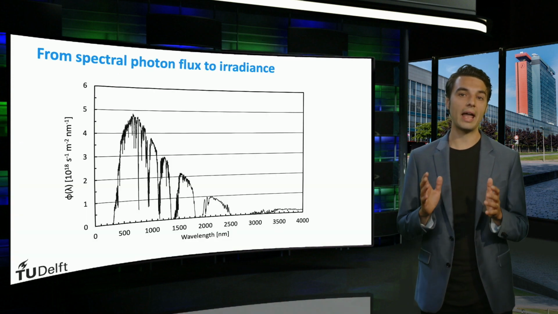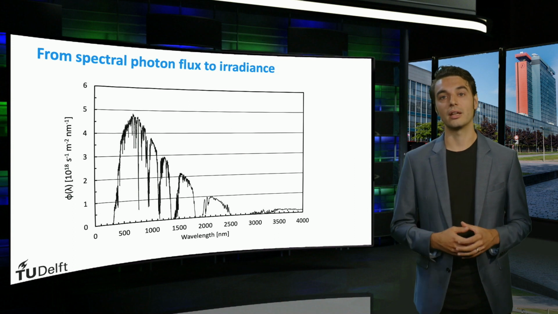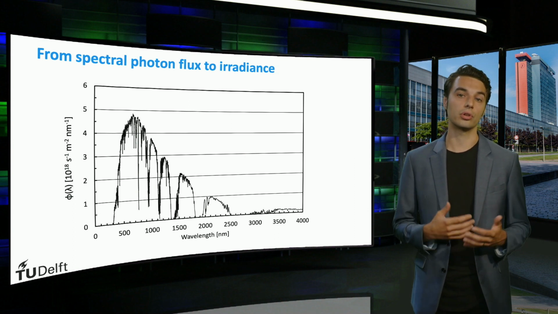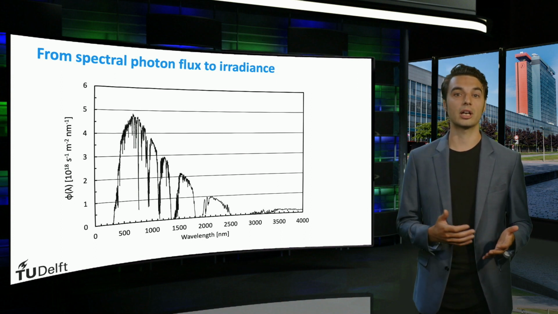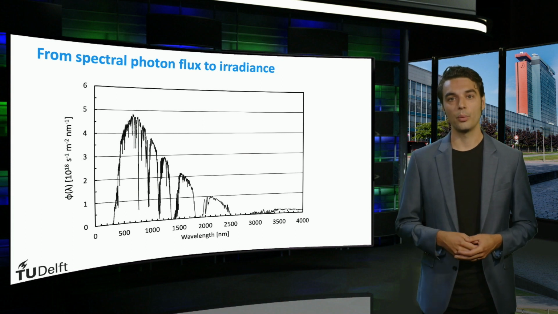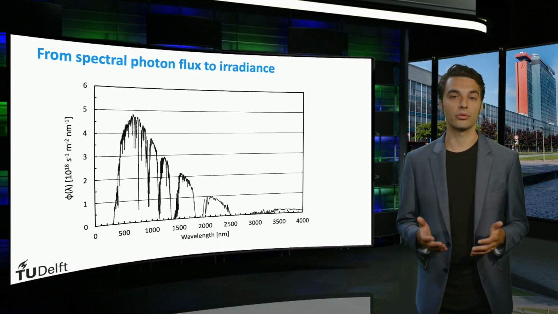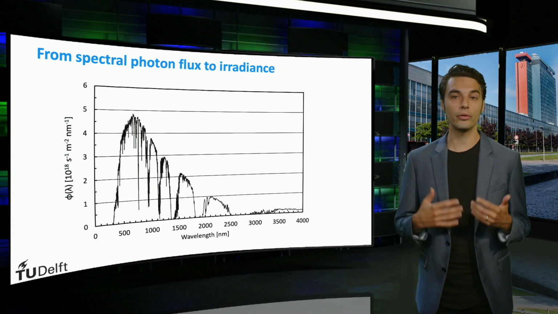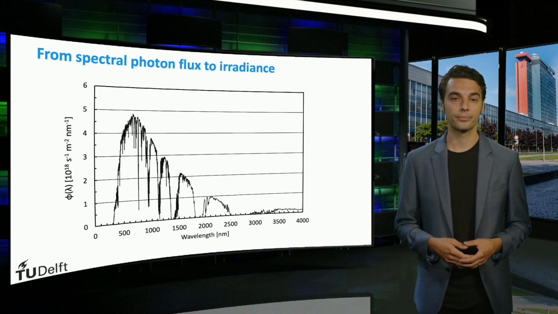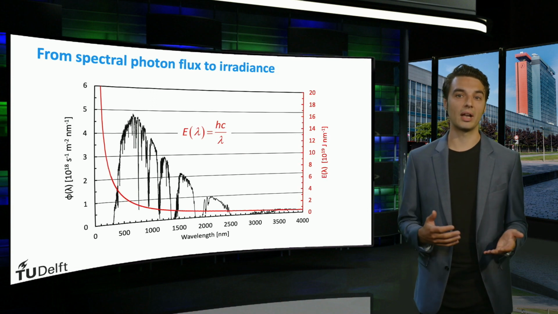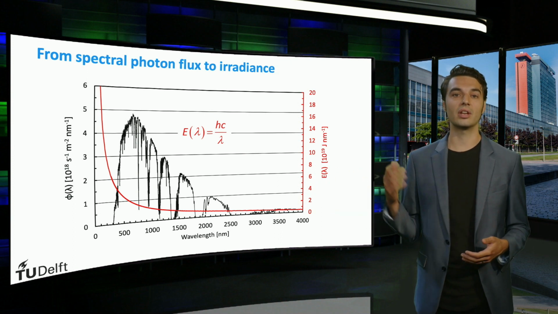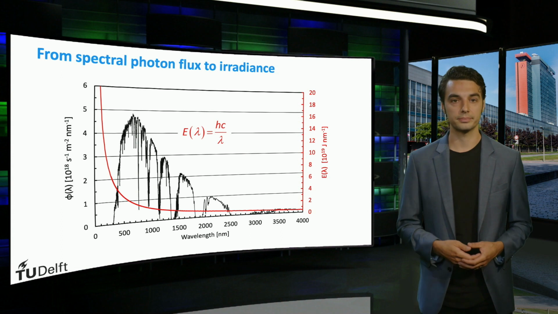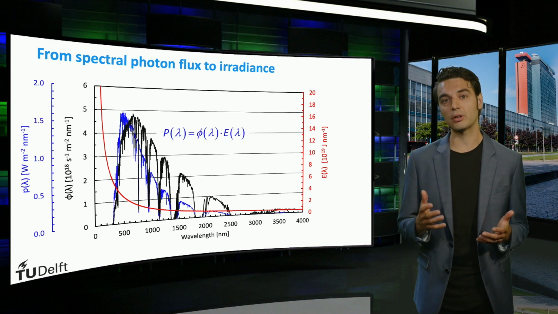If we start with the AM 1.5 spectral photon flux that is emitted by the sun and incident on the surface of the Earth. The spectral photon flux is given in 10 to the power 18 photons per second per square meter per nanometer. We can obtain the spectral power density from the spectral photon flux by multiplying the number of photons of a certain wavelength by the energy of a photon. With Planck's constant and the speed of light, we can calculate the photon energy from the photon wavelength. Here, the photon energy is given in 10 to the power 19 joules per nanometer. The blue line represents the spectral power density and is the product of the spectral photon flux and the photon